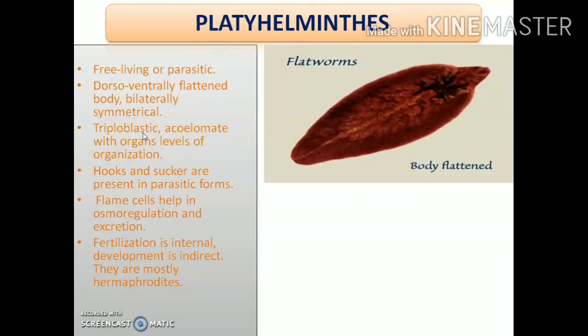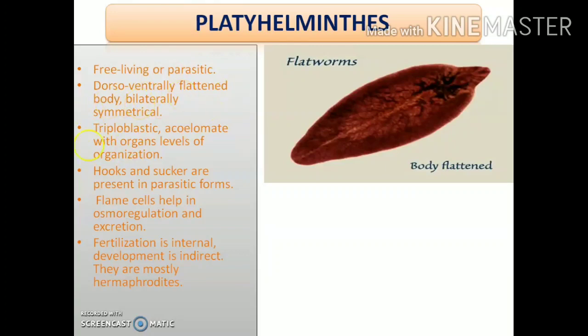Okay, that is they have what? Three embryonic germ layers, that is ectoderm, endoderm and mesoderm. Okay. So triploblastic, so having three germ layers. Acoelomate with organ levels of organization. Acoelomate, why? Because they don't have true coelom. Clear? And they have organ levels of organization, that is some organs are present inside their body, but fully developed organ systems, means all the organ systems are not still present, and so they have organ levels of organization.